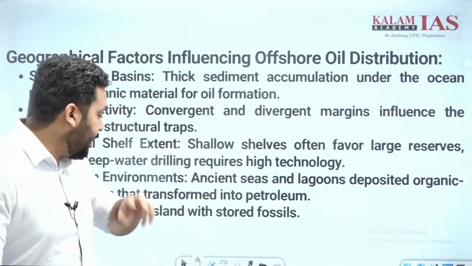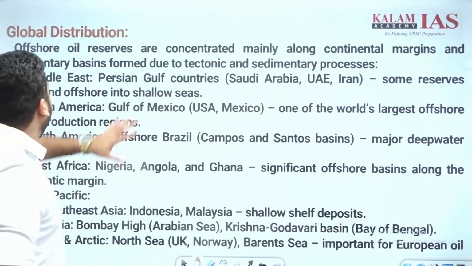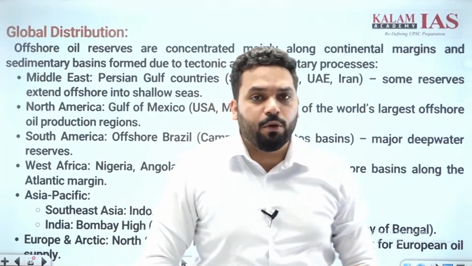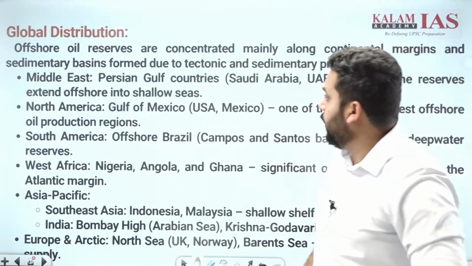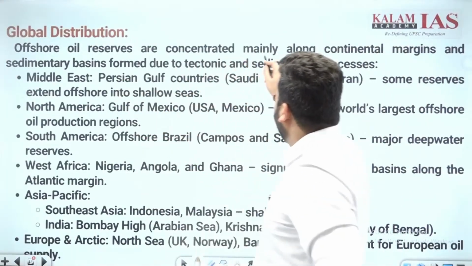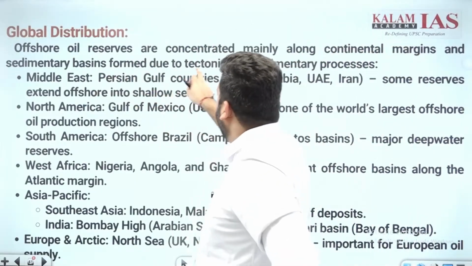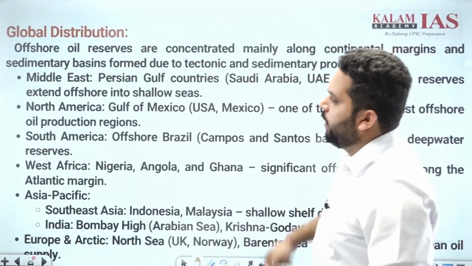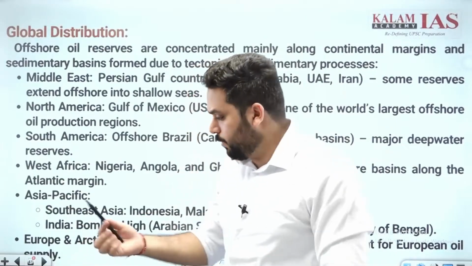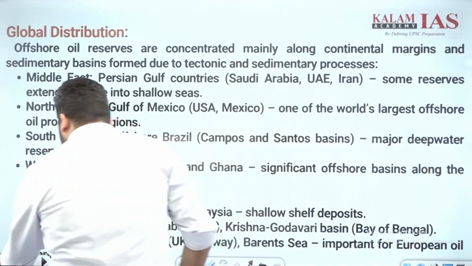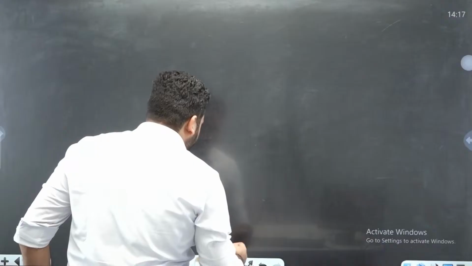Okay, now second task is distribution. इसका global distribution कैसे explain करूंगा मैं? World map तो मैंने बनाए ही है, उसमें मैं दिखाऊंगा are concentrated mainly along the continental margins and sedimentary basins formed due to tectonic and sedimentary processes. Okay, Middle East दिखा दूंगा. Okay, for example the world map which I am going to draw.